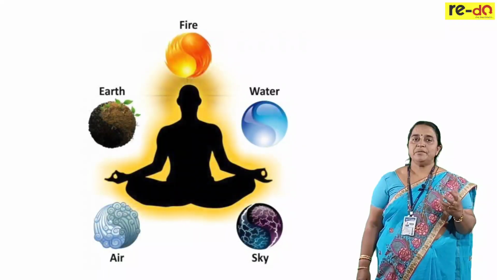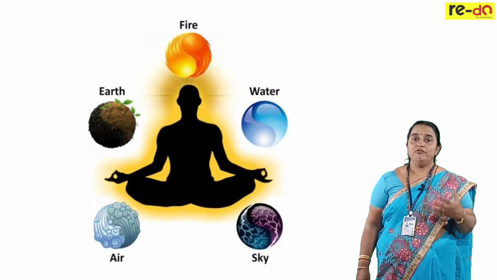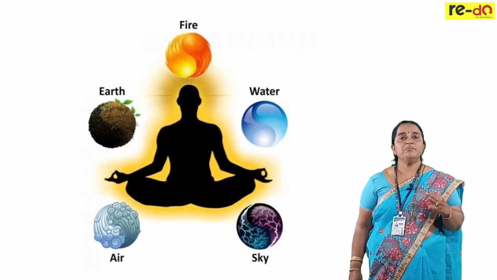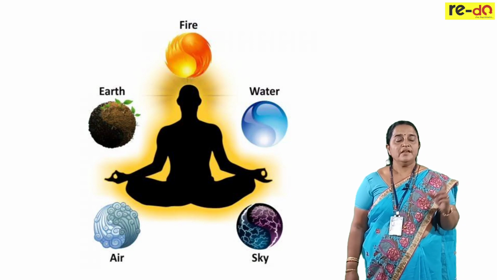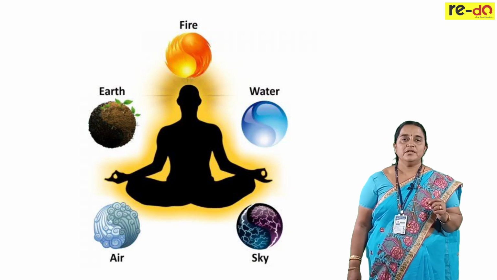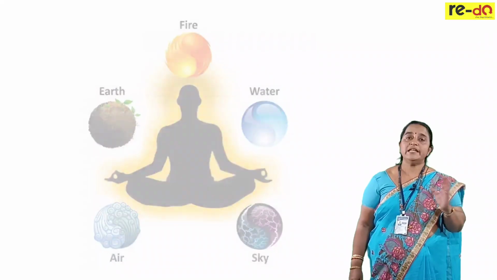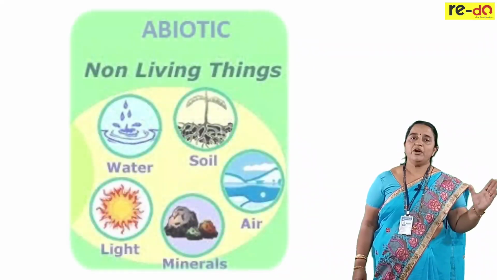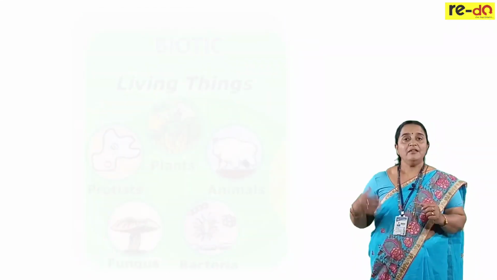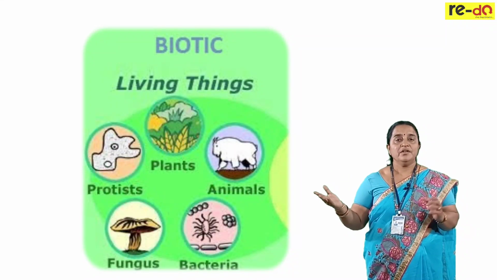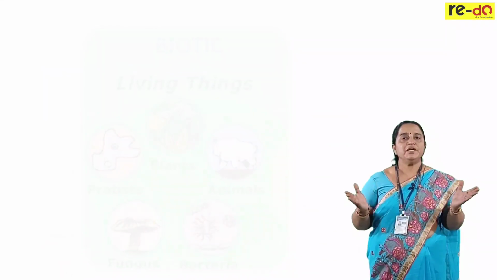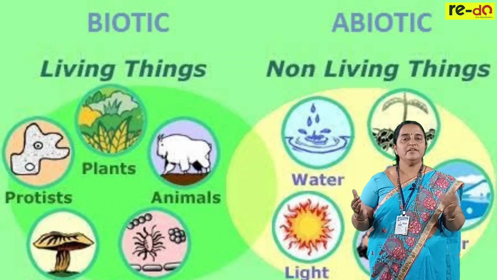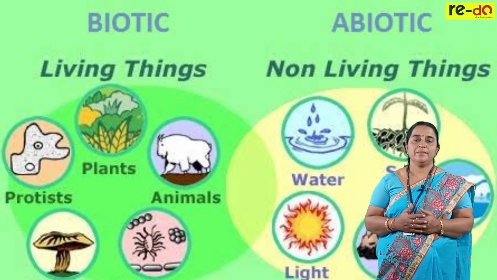We worship these Pancha Mahabhutas, which means without them our survival is impossible. Hence, ecology refers to the study of the relationship between abiotic, meaning non-living, and biotic, meaning living. So, the interrelationship between living and non-living components is studied under ecology.